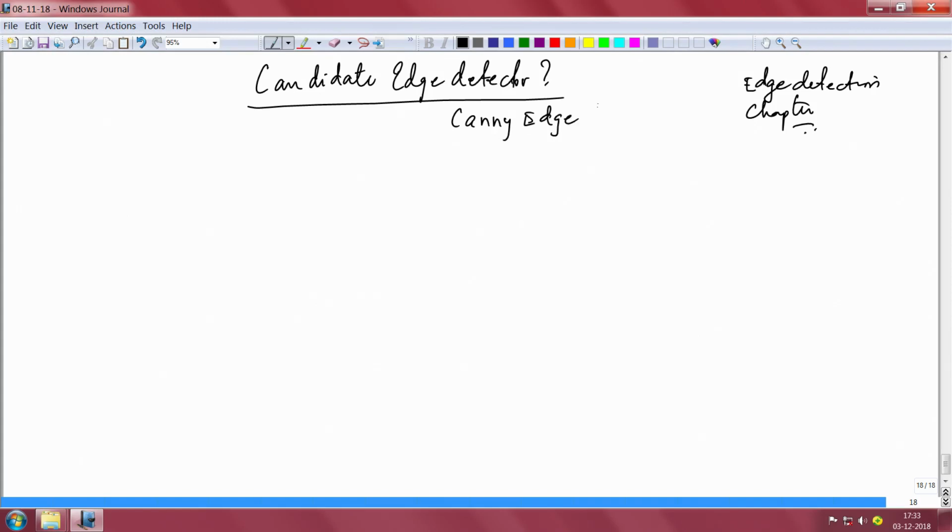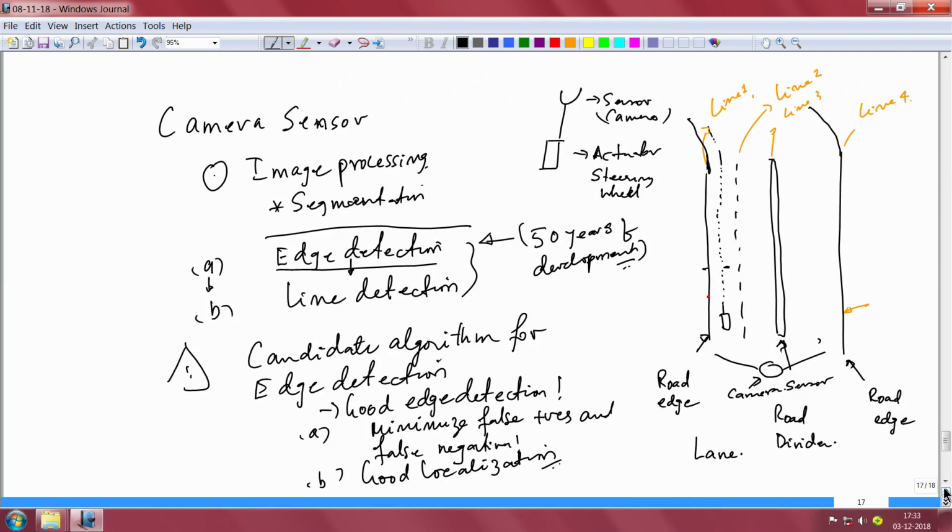The main purpose behind edge detection is that any abrupt change is essentially an edge, isn't it? Any abrupt change is indeed an edge.